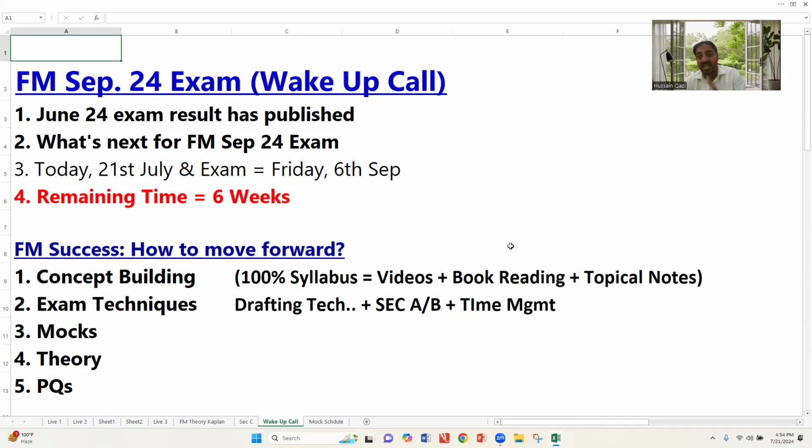But the condition is that you prepare with commitment and discipline. If you are committed but not disciplined, you will not be able to qualify. Commitment plus discipline creates the synergy in terms of results. That is all related to a wake-up call.